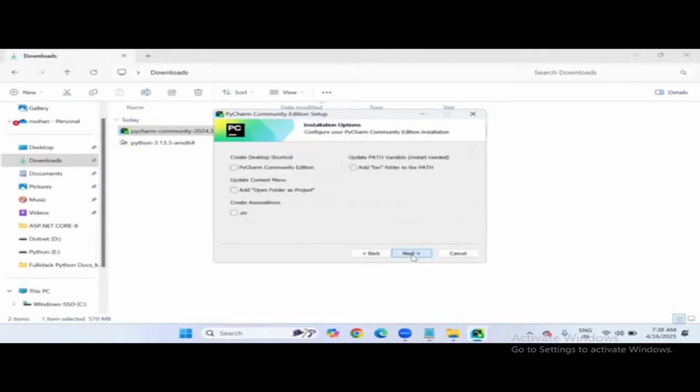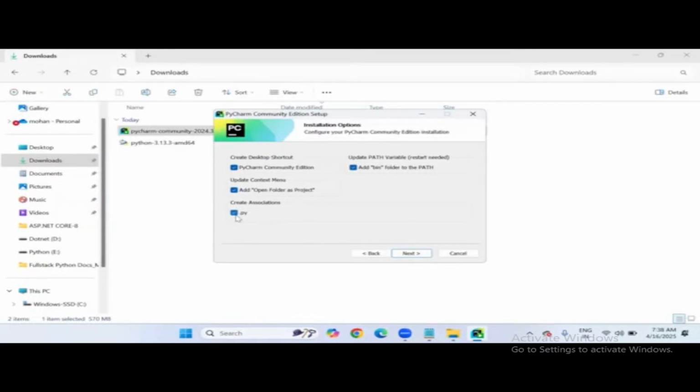Click on next and activate all these checkboxes, better. This checkbox is for creating a desktop icon, and this checkbox is important: automatic path setting to your operating system. This is for the context menu, where menu folders will be created. And this is .py. Why am I activating the .py extension?